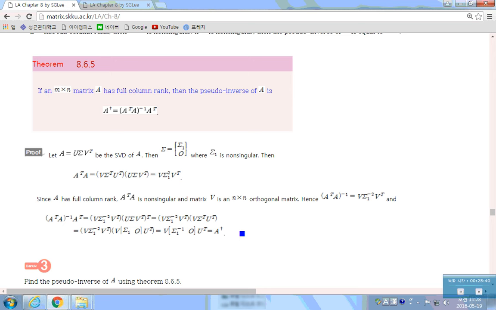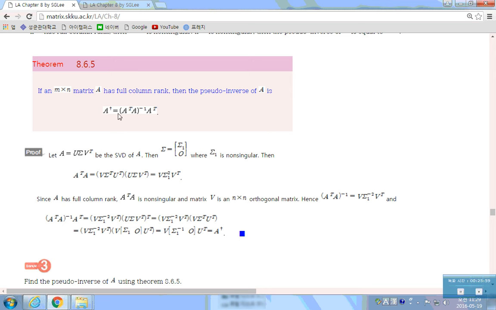Next, if the matrix A has full column rank, then the pseudo inverse of A can be defined in this way.